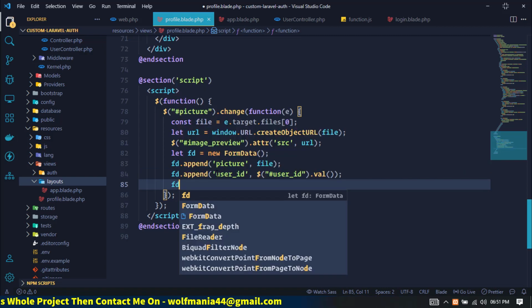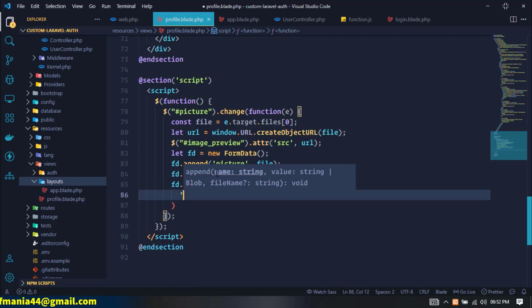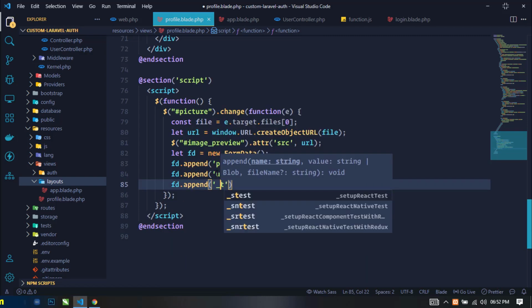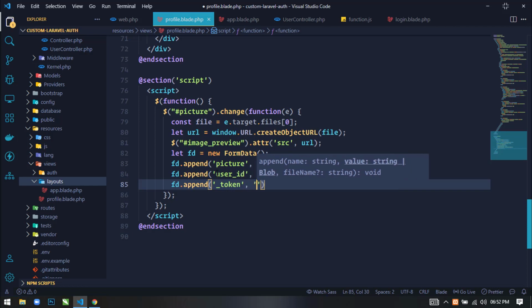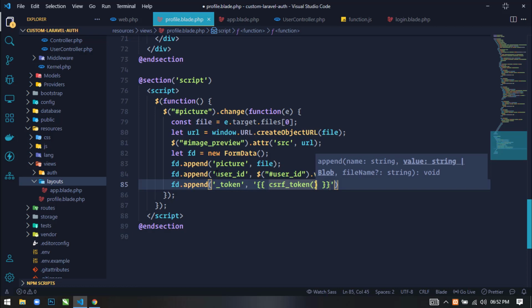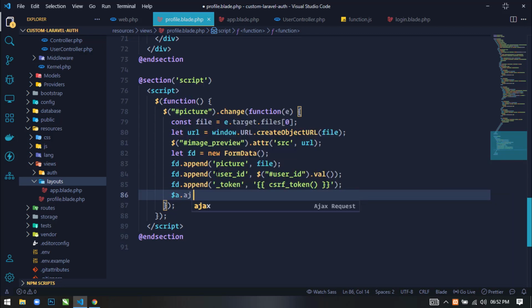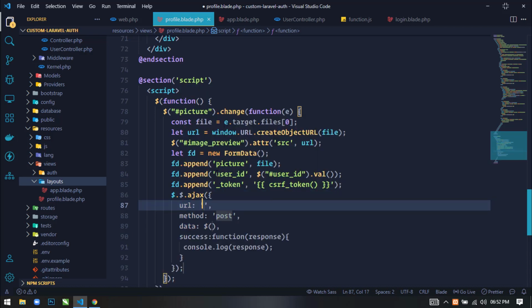We will also send the CSRF token, so just append one more, underscore token, and here I will use the CSRF underscore token method to generate a new CSRF token. Okay, now next I will use the Ajax method. Okay, so here in URL I will define the route.